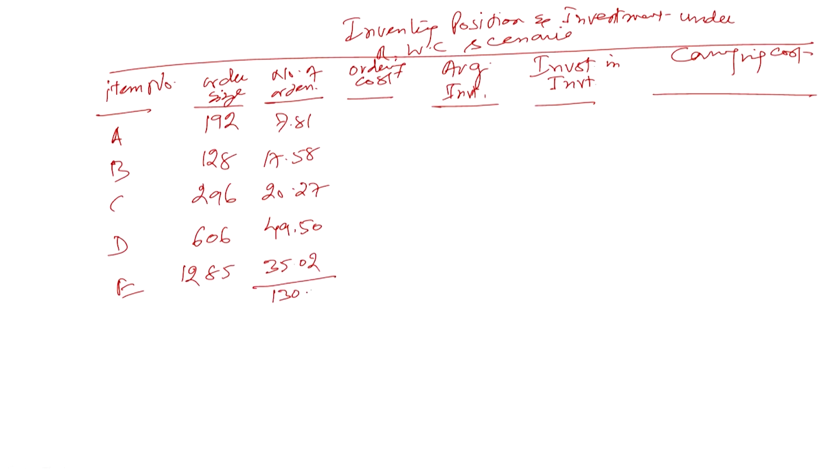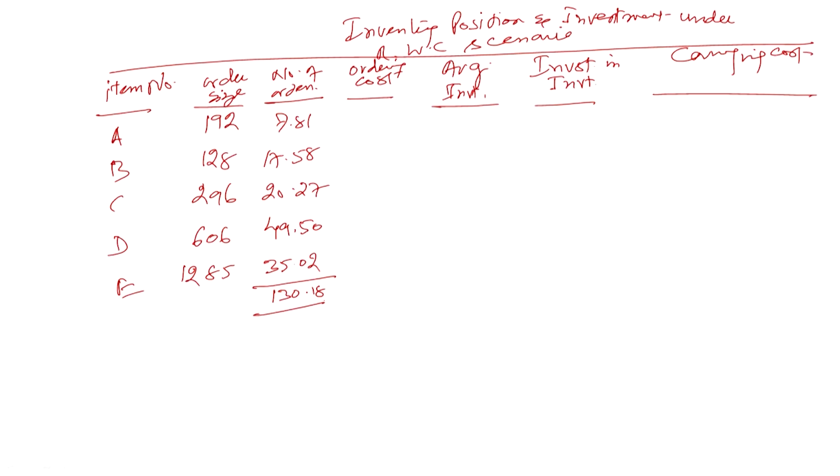What was the earlier number of orders? 111.47. So there is now a difference in the orders. Almost 19 orders have increased, and multiplying that by 25, it means your ordering cost will increase. This is the number of orders per year we have calculated.